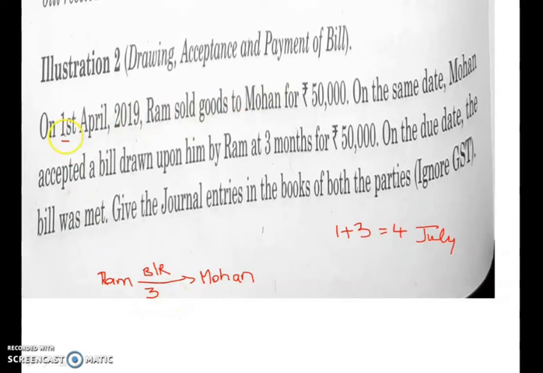Okay, so 50,000 is the bill amount. On the due date, what happened on the due date? The bill was met. The bill was met means Mohan had made the payment of the bill.